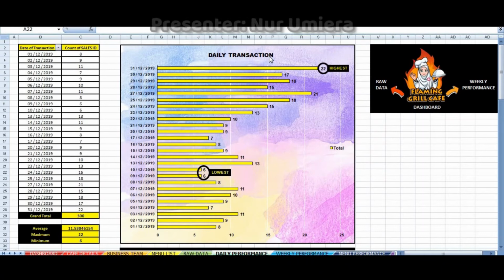Assalamualaikum warahmatullahi wabarakatuh. Next, I will proceed with the daily performance or transactions of our cafe. As you can see, this clustered bar chart represents the daily transactions of Lemon Greek Cafe throughout the month of December 2019. From the chart, it clearly shows that the highest count of transactions made by our cafe is on 31st December 2019, which is 22.